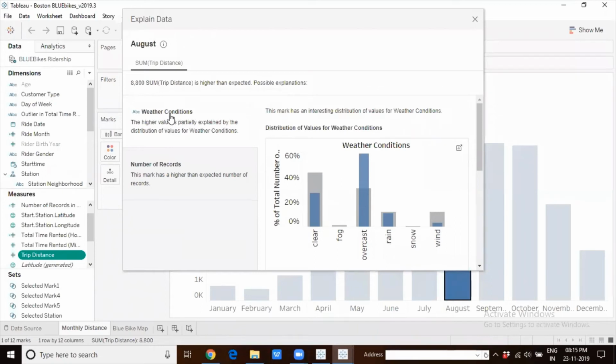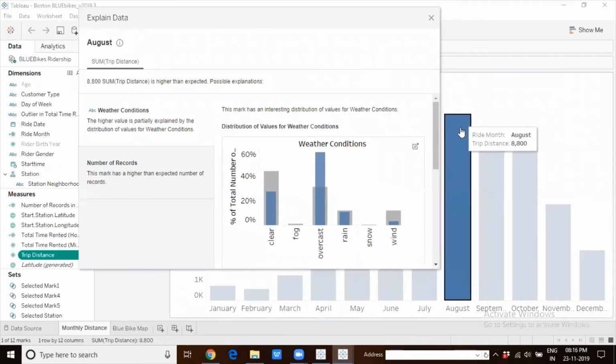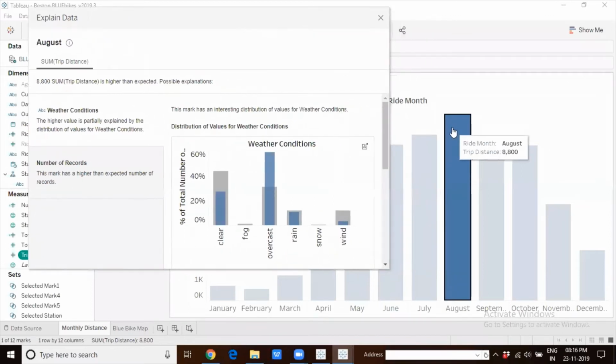One thing is weather conditions. Tableau thinks that the weather conditions could be one reason why the trip distance is increasing in August. And here, the blue mark that you see is the mark indicating the information about the data point that you have selected, the bar that you have asked Tableau to explain. That is all in blue, compared to the gray mark, which is all the other data points that have come up on the view.